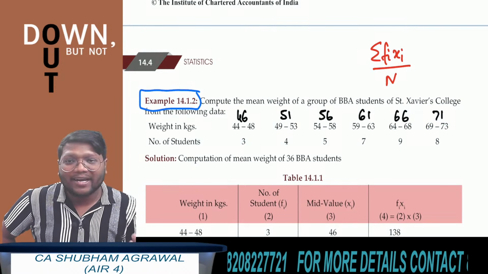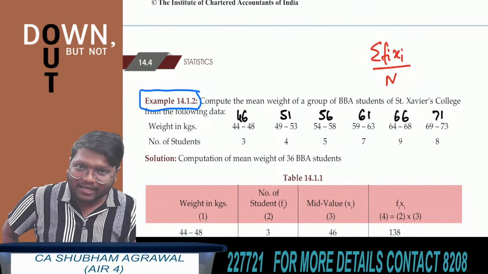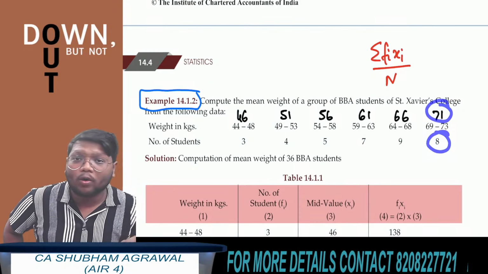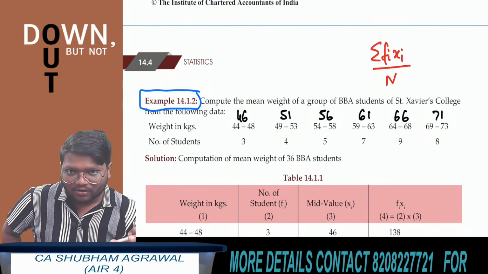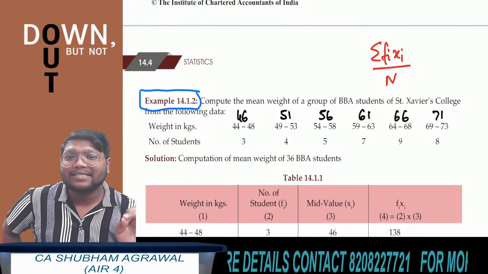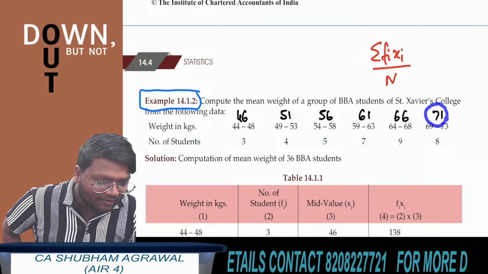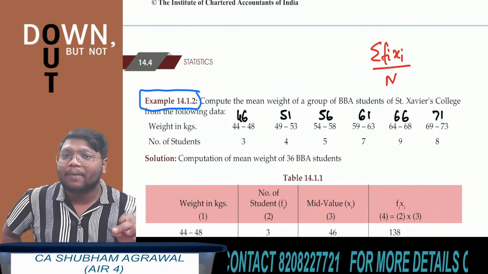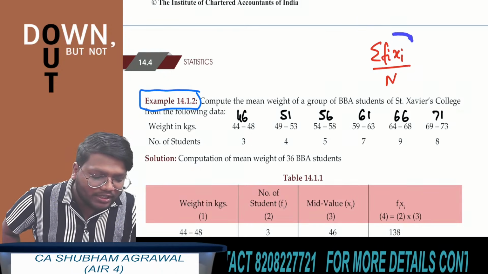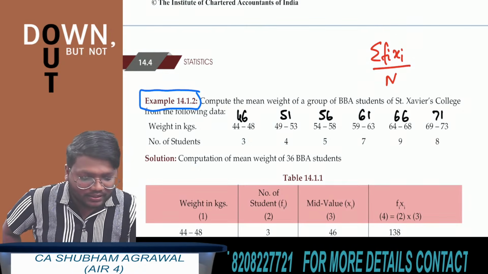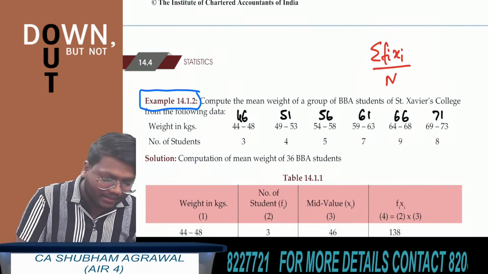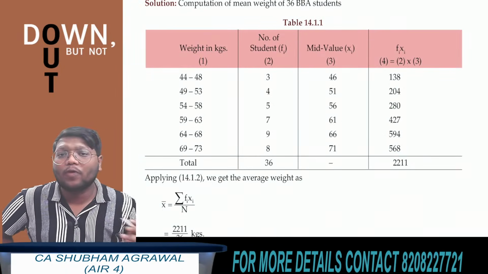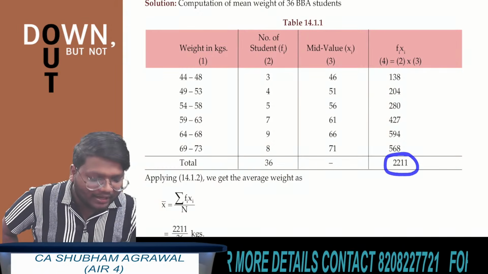You will get 71 multiplied by 8 as 568. Now don't press the M plus button after this. Press the plus sign, and after it press the MRC button. This will give you summation of Fi multiplied by Xi. And summation of Fi multiplied by Xi, all of you should get this as 2211.